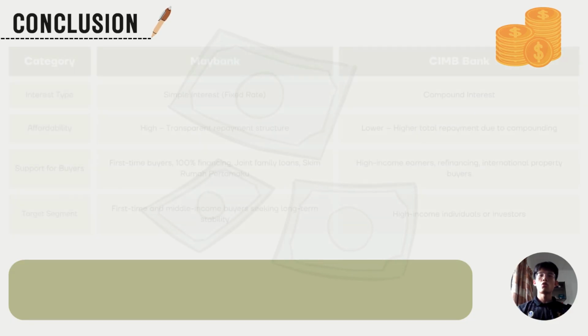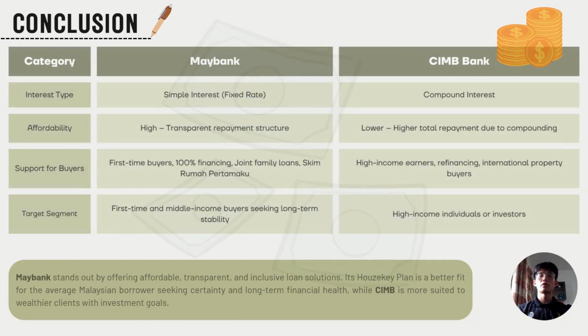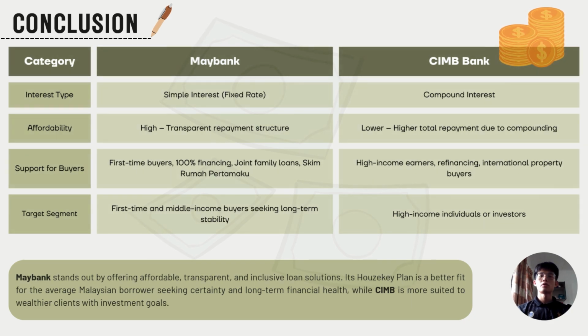Next, conclusion. The goal of this study is to explore factors that significantly influence borrower decisions, such as interest calculation method, total repayment cost, monthly installment, and support programs for home buyers. Maybank House Key Home Ownership Plan uses simple interest with a fixed rate, offering a clear and predictable payment structure. On the other hand, CIMB uses compound interest, which results in a much higher total cost. Maybank provides 100% financing, supports joint family applications, and participates in national programs like Skim Rumah Pertamaku, making it ideal for first-time and average income buyers.